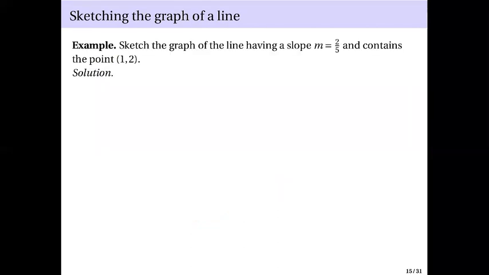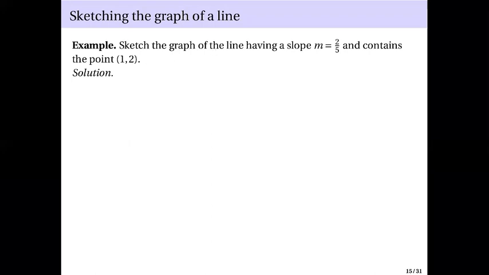Now, let us consider this example. We want to sketch the graph of the line having a slope m equal to 2 over 5, and containing the point (1, 2). We are given 1 point only, but we are also given the slope. So how are we going to sketch the graph of the line?